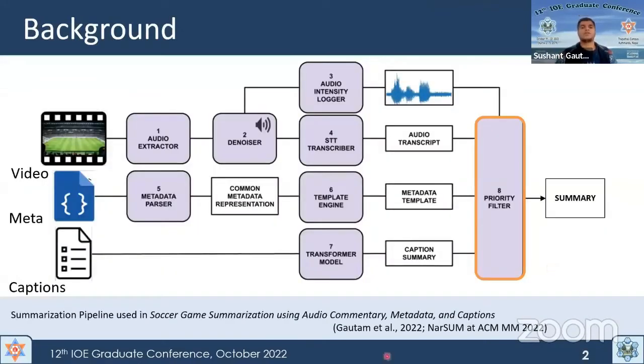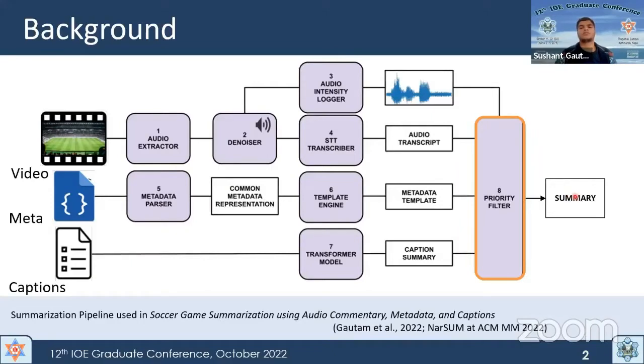This particular work is a follow-up of our previous paper, Soccer Game Summarization using Audio Commentary, Metadata, and Captions, published very recently at NARSOM at ACM Multimedia 2022, where we talked about a multimodal summarization pipeline. This pipeline can handle multiple inputs: game audio, game meta, that is structured game event information, and captions, which is unstructured game information. Multiple modules here can utilize either of those input combinations to generate a summary.